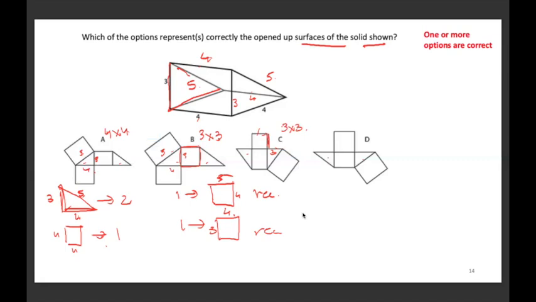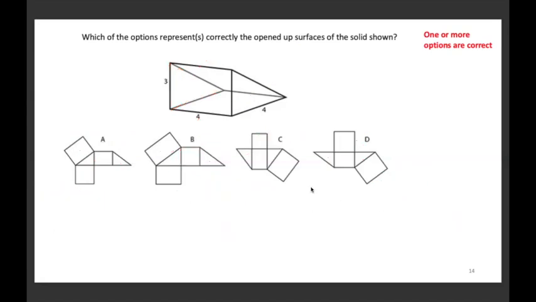In D, the square is actually of 4 by 4. So the correct answer is A and D. Both are correct. A and D, both are right. Okay, we'll move to the next one.